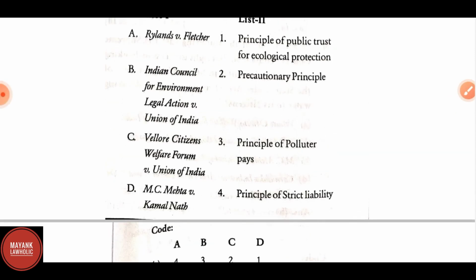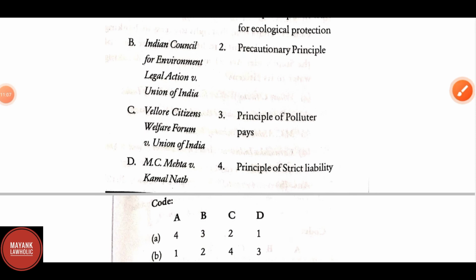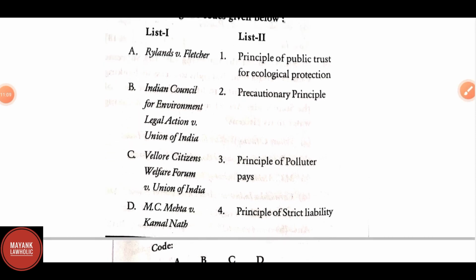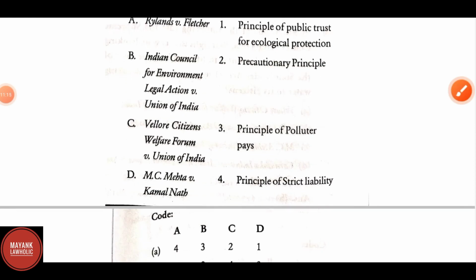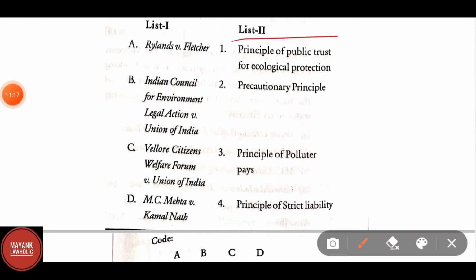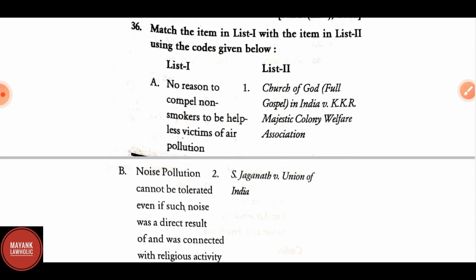For Indian Council for Environmental Legal Action, the correct answer is the principle of polluter pays. For Vellore Citizens Welfare Forum, the correct answer is the precautionary principle. And MC Mehta versus Kamal Nath, the last and remaining option, is the principle of public trust for ecological protection. Again, the question is of match the following. Match the items of list 1 and list 2 using the codes given below.